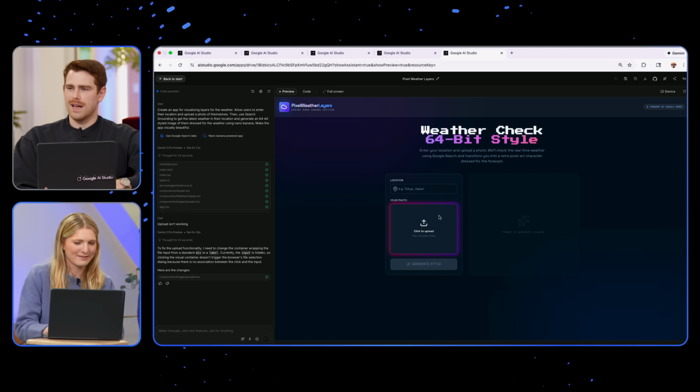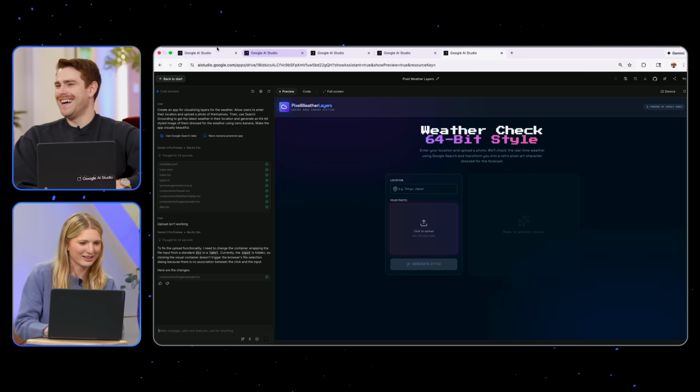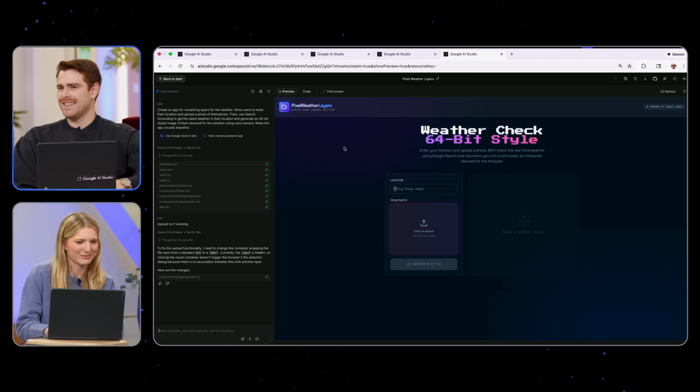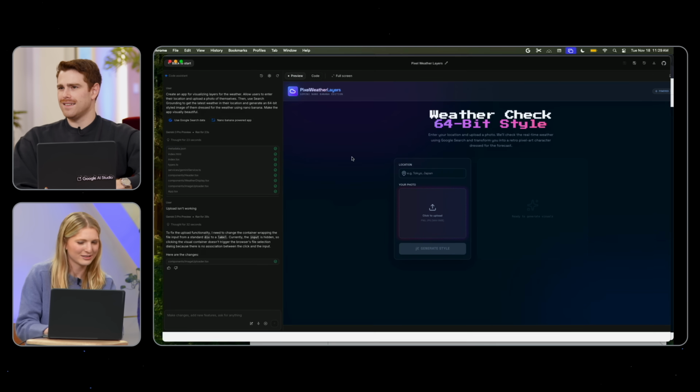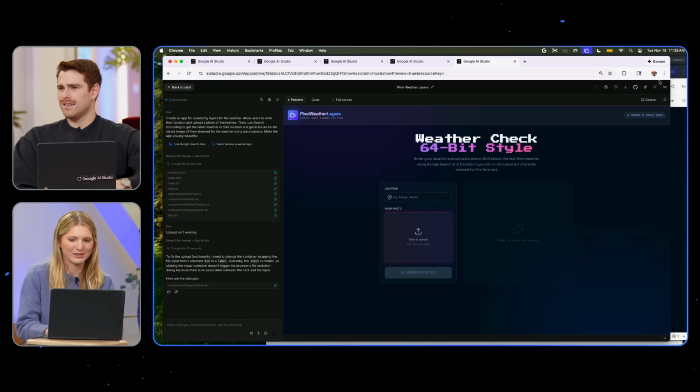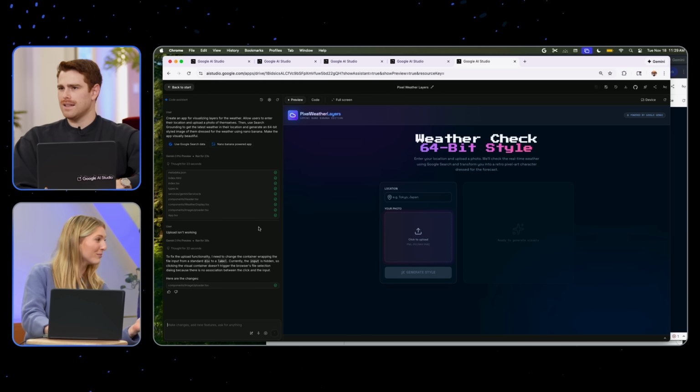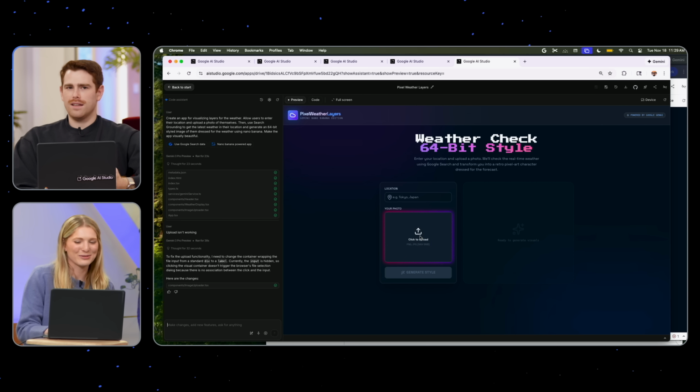Yeah. And did it just bug out? Yeah, I don't think it likes my screen share with this. Let me try. Oh, nice. Do some debug. And actually, it's funny because the upload wasn't working on first run, and I asked the agent to fix it, and it did a wonderful job. But hey, sometimes vibe coding. That's why we vibe code live. Yeah. Iterative process. We keep doing it.